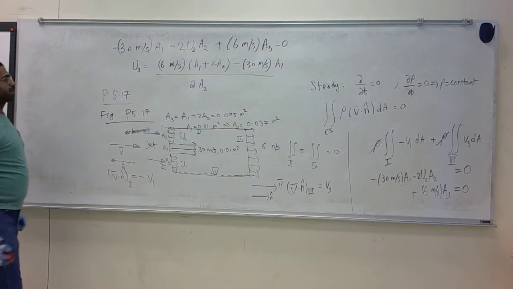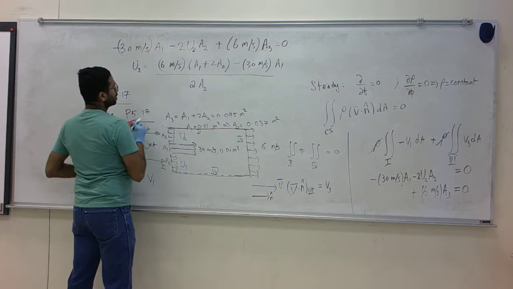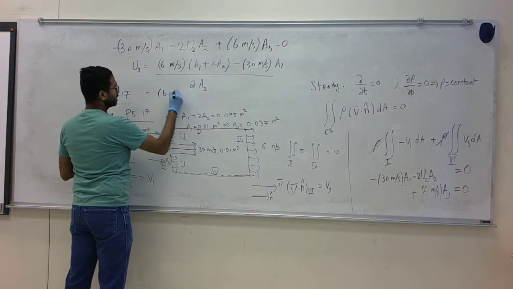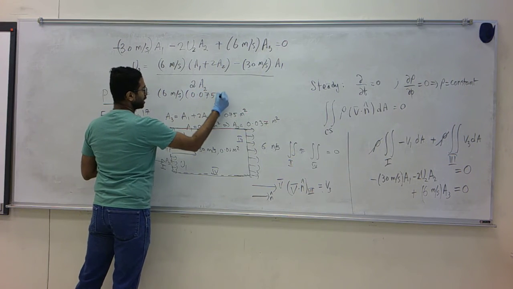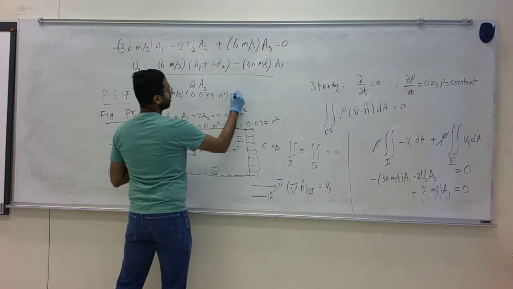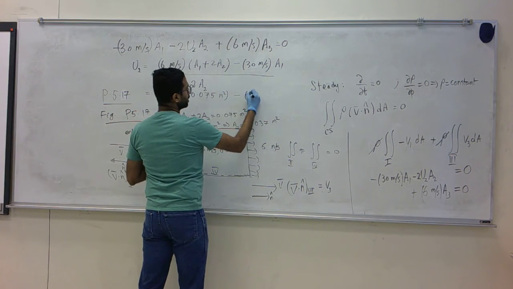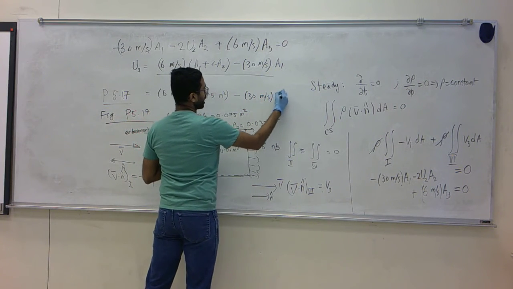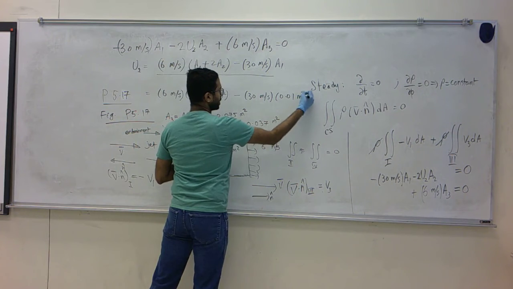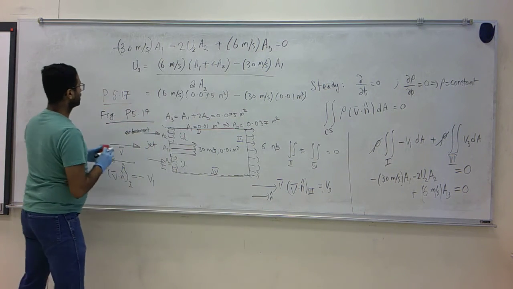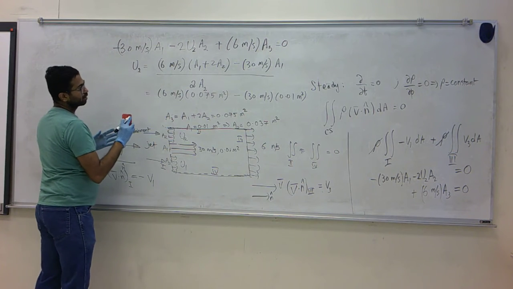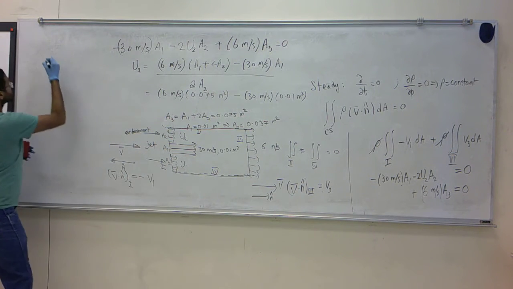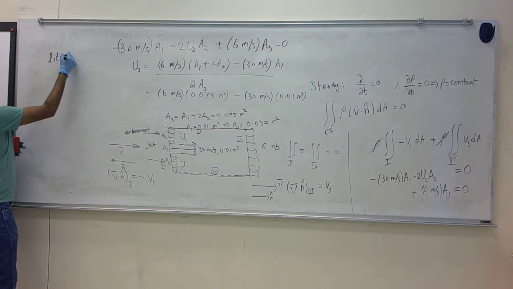I can substitute the numbers here. This is 6 meter per second times 0.075 meter squared minus 30 meter per second times 0.01 meter squared. Okay. And I need the final answer in liters per second.